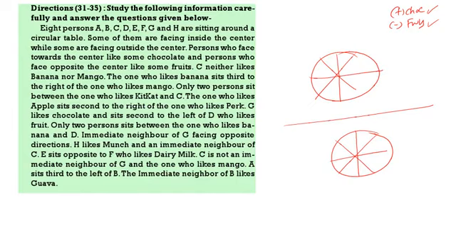A is sitting third to the left of B. The immediate neighbor of B likes guava. So where you are writing B, the immediate neighbor of B likes guava. That means D likes guava. Now A is sitting third to the left of B, that means A will come here. Now we are left out with C, and we are left out with one fruit, that is apple. Apple is sitting second to the right of Park. That means G will be Park and C will be apple. C will be apple. This is facing away.